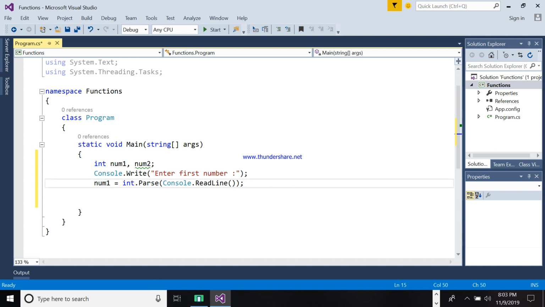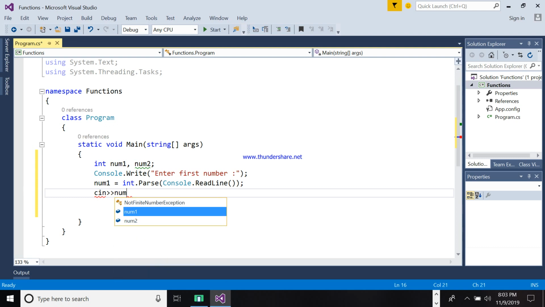In C++, this is cin, cin num1. It's almost the same syntax. If you are using Turbo C, this is scanf. If you are using Java, this is like a Scanner.